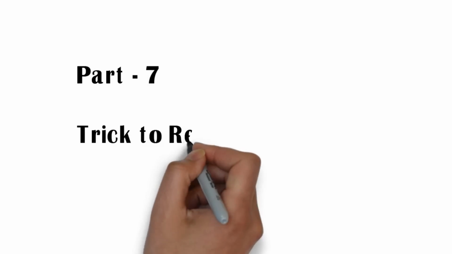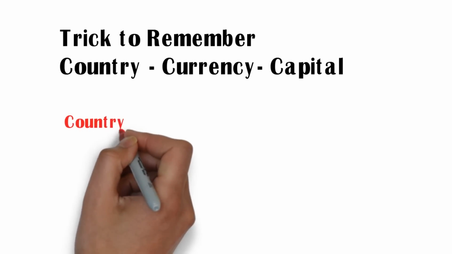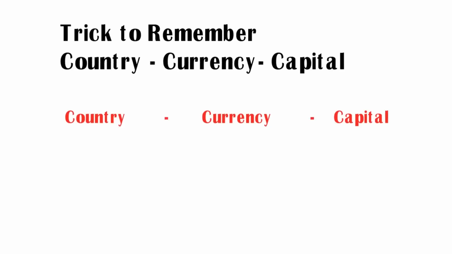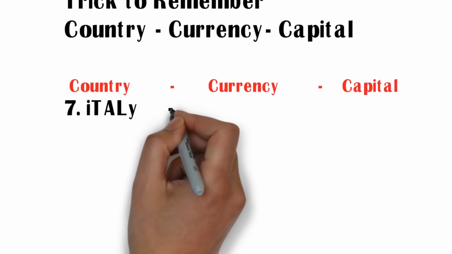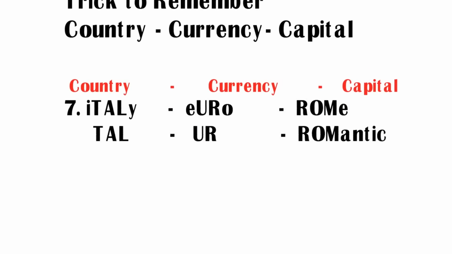Part 7, Trick to remember country, currency and capital. Let us see country, currency and its capital. Coming to the country Italy, its currency is Euro and its capital is Rome. I repeat, the country Italy, currency is Euro and its capital is Rome. But how to remember Italy's currency and capital? Let us see the trick here.